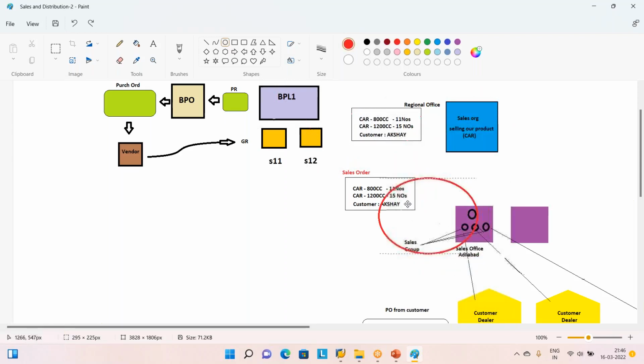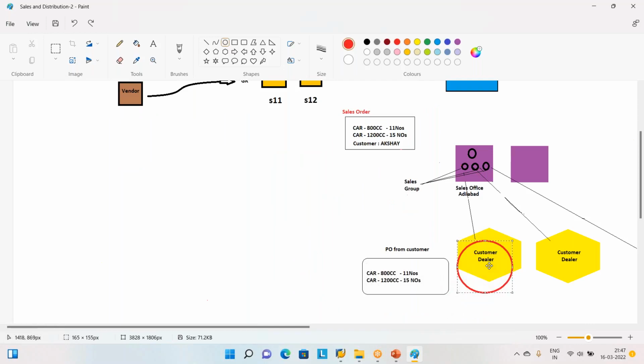They mention what they want, how much they want, who they want it for, the customer, the dealer Akshay or somebody, how many products they want, and on what date they want it. This document will be sent to the regional office. The regional office person is just like an approver, and he sends it to the factory people. The factory people will check how many finished product cars are in the storeroom, cross check, and arrange a transport that will go to these guys and deliver.